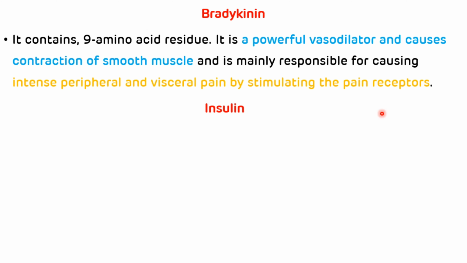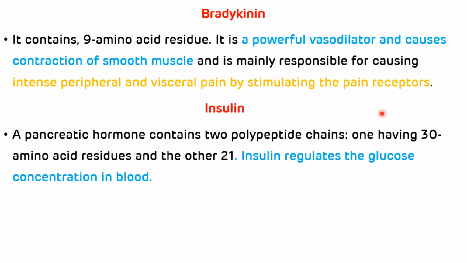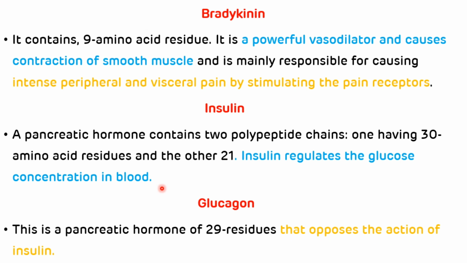Then insulin. Insulin is a pancreatic hormone which contains two polypeptide chains, that is polypeptide chain A and polypeptide chain B. Polypeptide chain A has 30 amino acids and polypeptide chain B has 21 amino acids, and it helps in the regulation of blood glucose level. And the last one is glucagon. Again, glucagon is a pancreatic hormone of 29 residues. It opposes the action of insulin. So that is all about biologically important peptides.